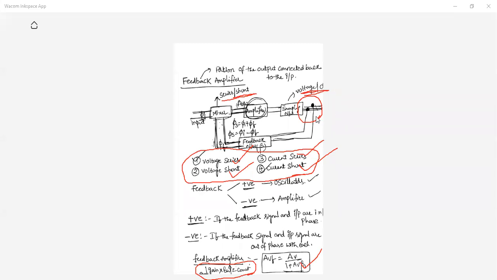Okay. We'll see. We'll execute these two circuits. No doubts, I hope. We'll proceed further. We have less than 1 minute. Please rejoin once again. I'm closing the session. Okay.